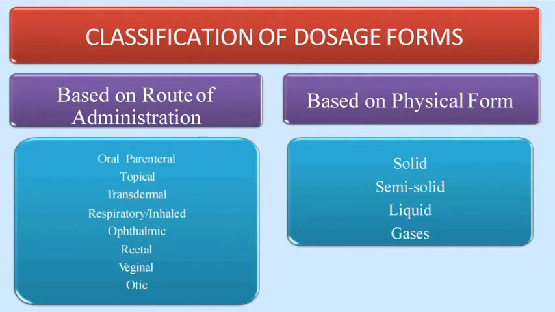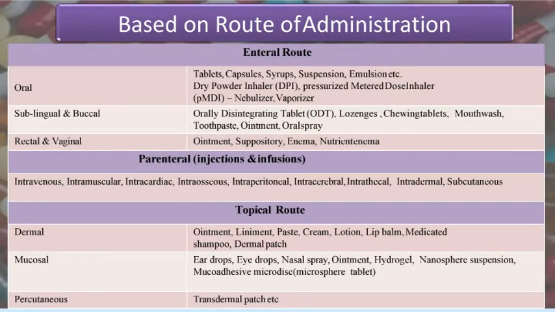Again, based on the physical forms, the dosage forms are divided as solid, for example tablets and capsules; semi-solids, that is your cream; liquids, that is syrups and all; and gaseous, that is your asthma pump. Now we will elaborate on it. On the basis of route of administration, it is divided into three or four different parts.